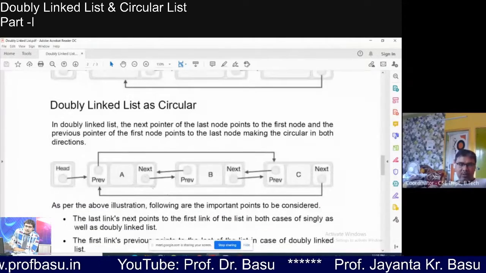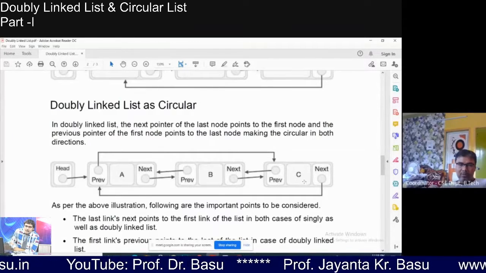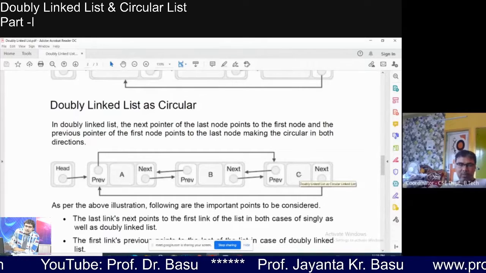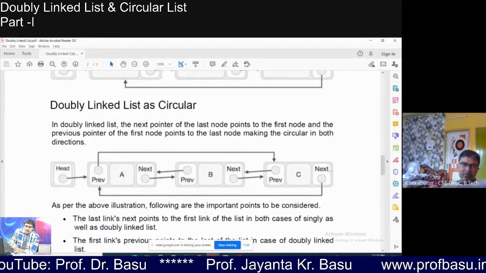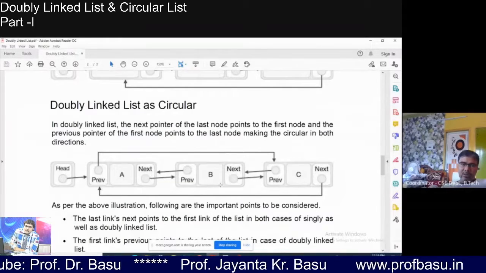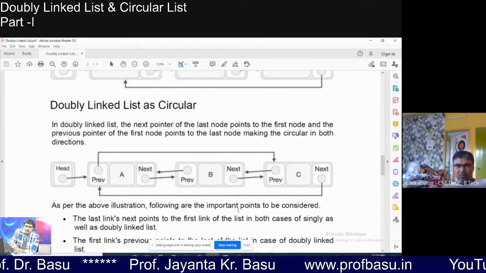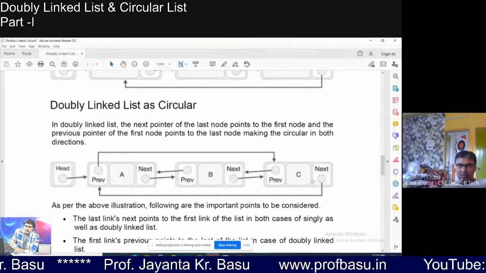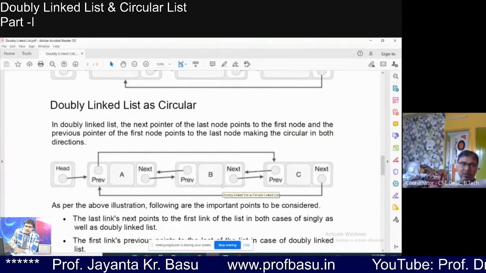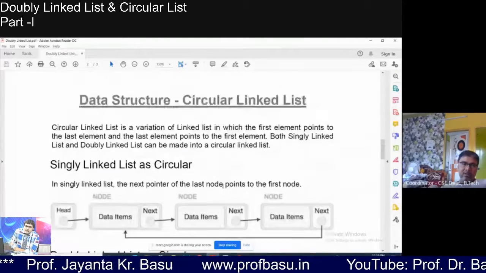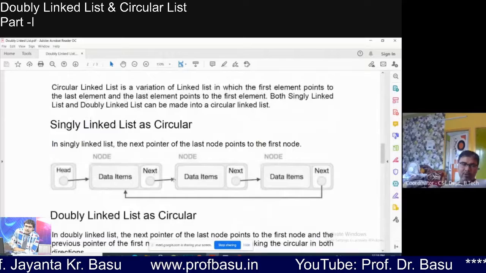If the doubly linked list is circular, there is another advantage. You can move forward and backward, but it may so happen that you have reached the last node. If you want to move to the first node, the number of movements will be larger if you only have a doubly linked list. But in a doubly circular list you can move just one position from the last node to the first node.